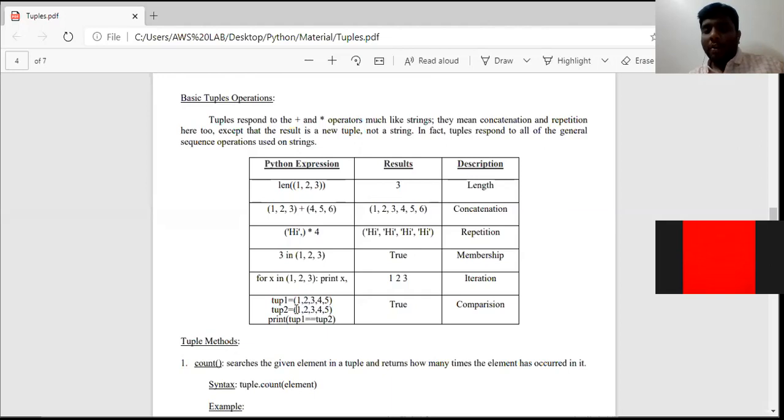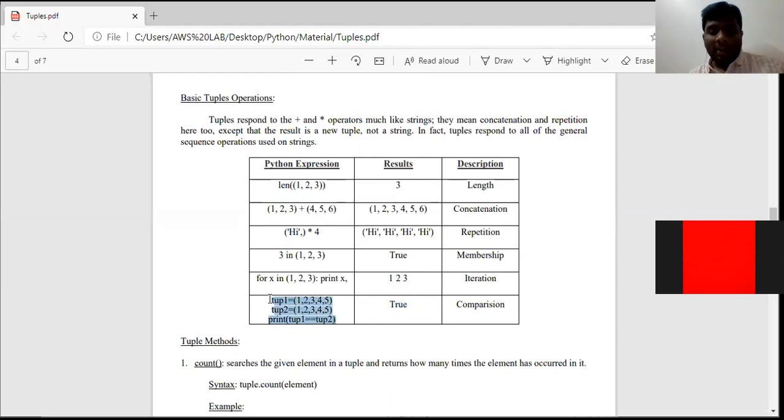Since the tuple is immutable, we cannot change these elements, right? So we are going to get true. Suppose these are placed in square brackets, that is a list, and this is also placed in square brackets, that is also a list. Then if you perform the equal to operator, here our output will be false.